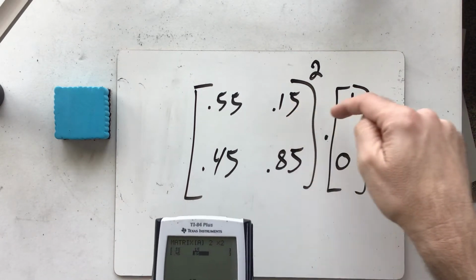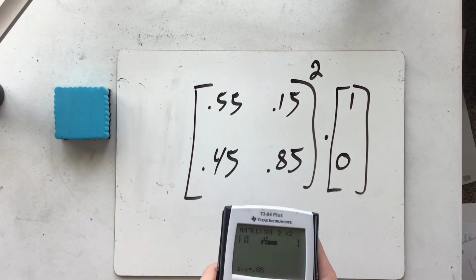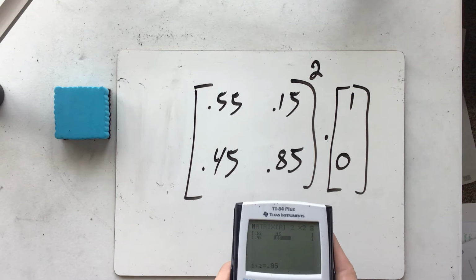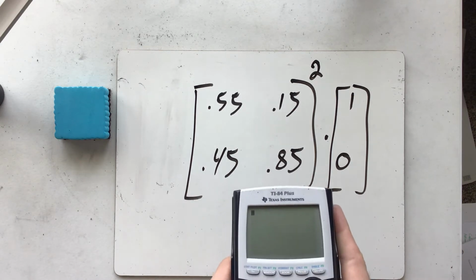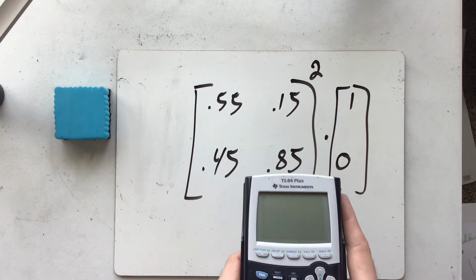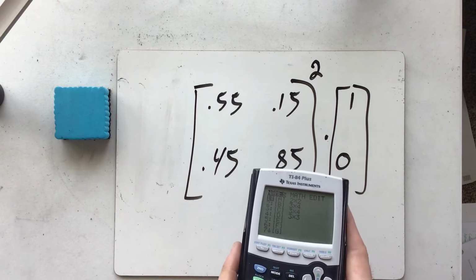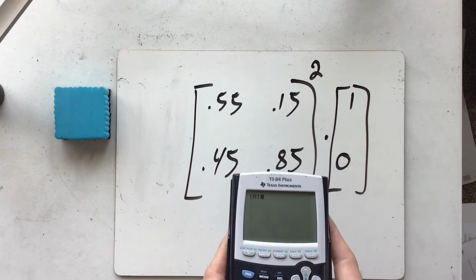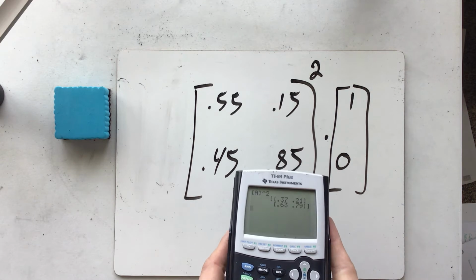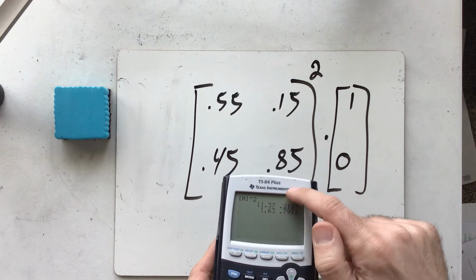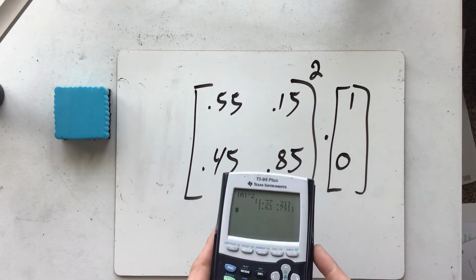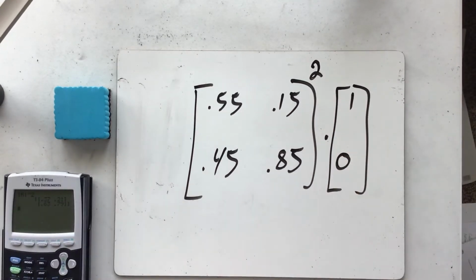And instead of just multiplying it, I could square it. So I can just quit, and do matrix A, and then square it, raising it to the second power. And notice I get my matrix 0.37, 0.21, 0.63, 0.79. And then I could take that and multiply it by 1, 0.